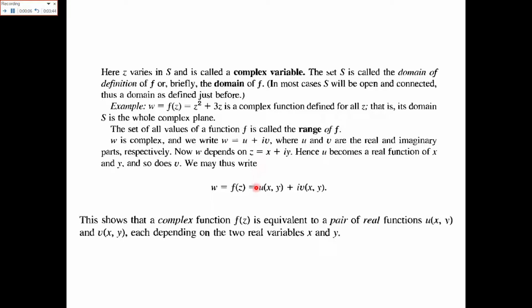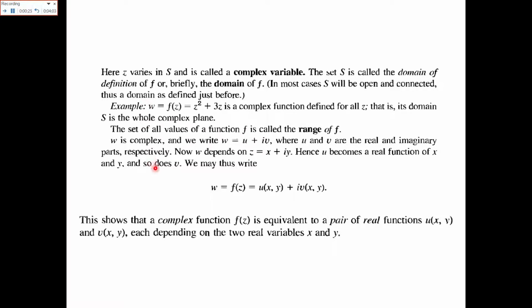The set S is called the domain of the function f. In most cases, S will be open and connected, thus the domain is defined just before.